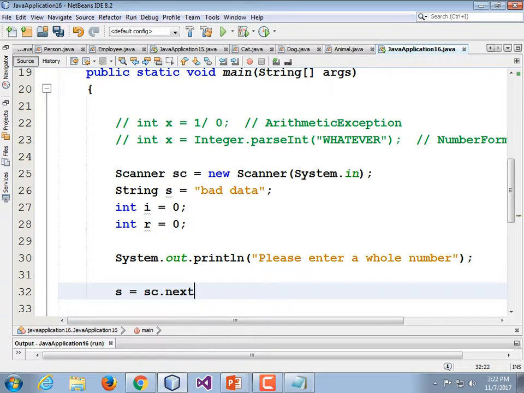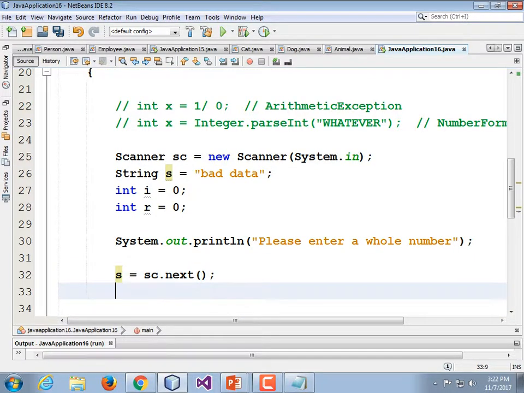That's good enough. Why am I not using nextInt? Because I'm trying to illustrate a problem and a solution for it. So instead we're reading it as a string, and then we're going to convert it ourselves.